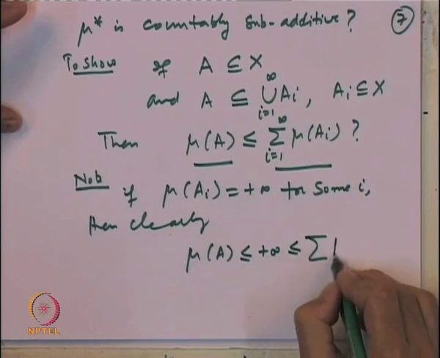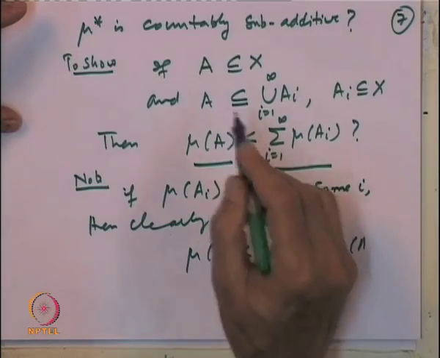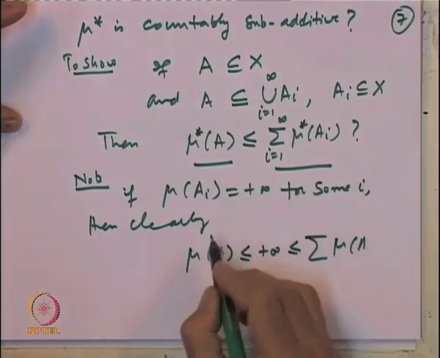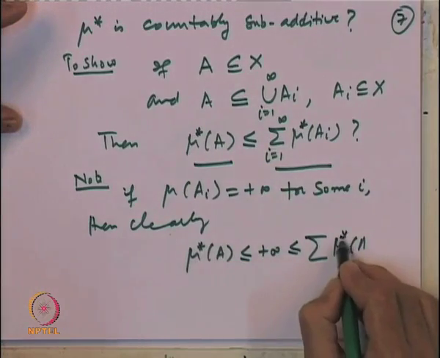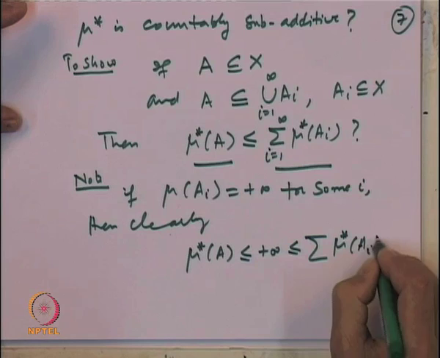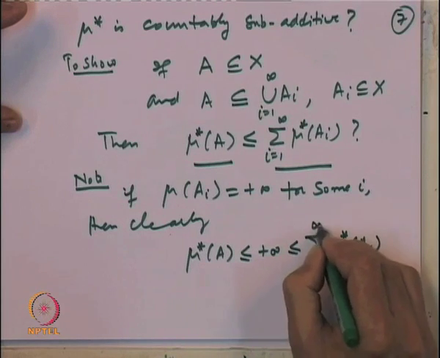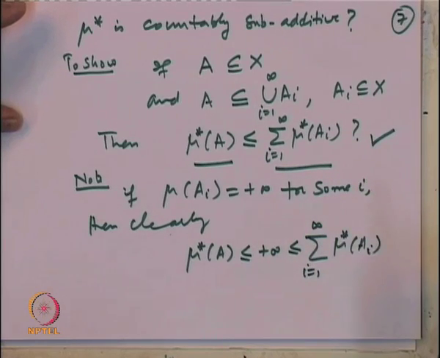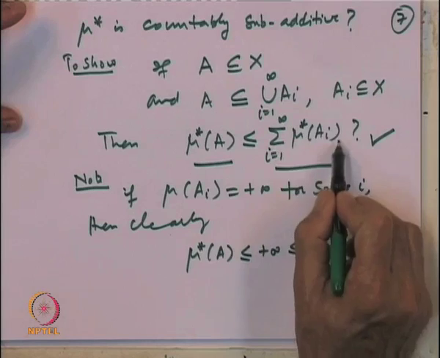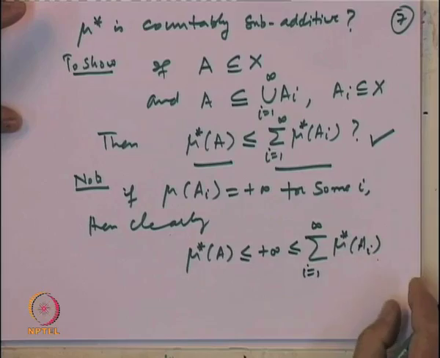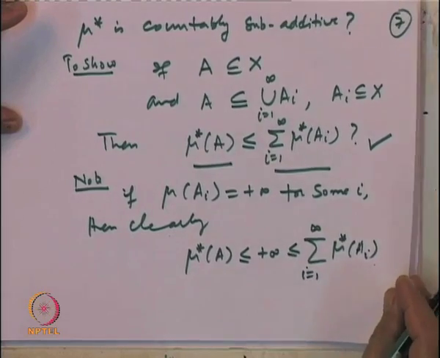So, this inequality is obvious if one of the terms in this sum is equal to plus infinity. So, let us take the case when all of them are finite.